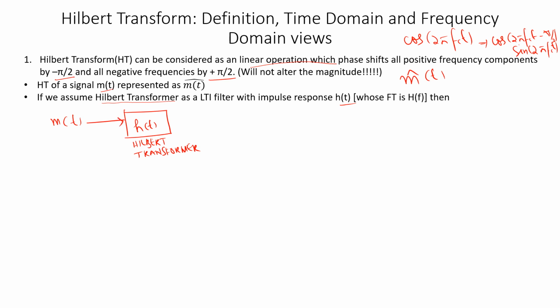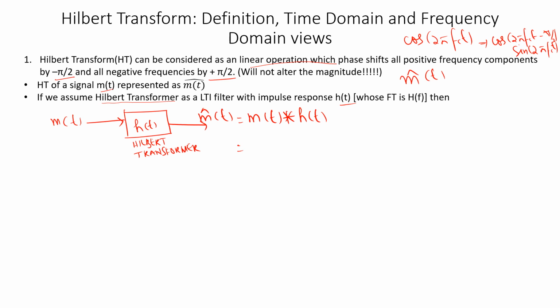I'm giving m of t here, then I should get m cap of t here. As this is an LTI system, m cap of t should be equal to m of t convolved with h of t.